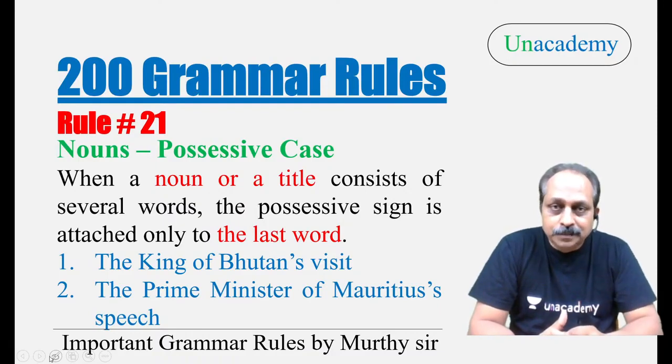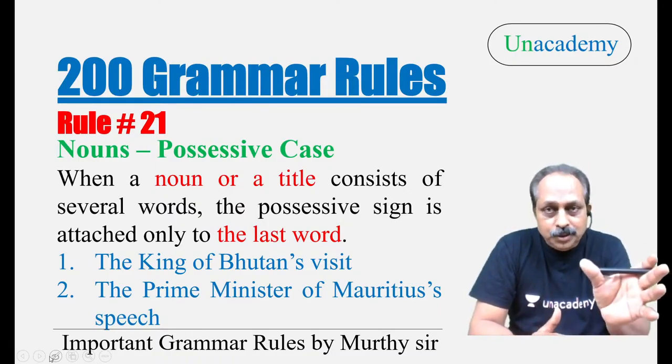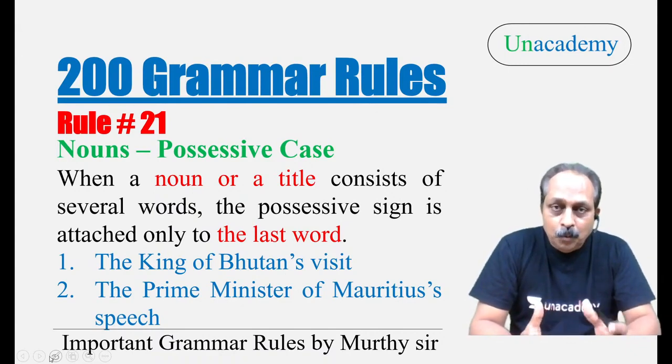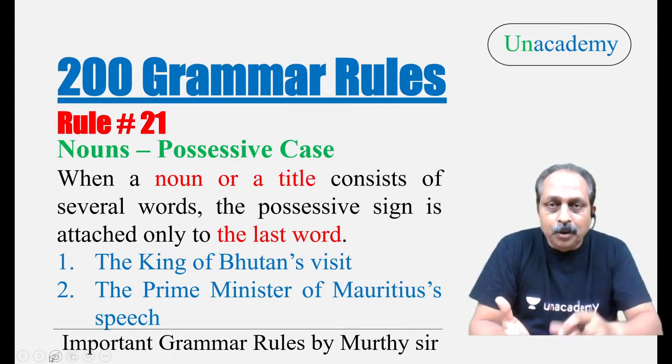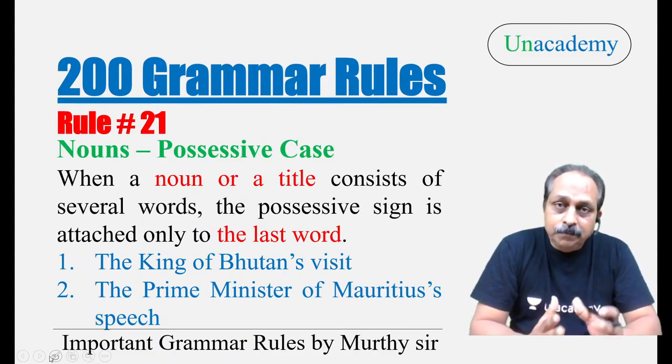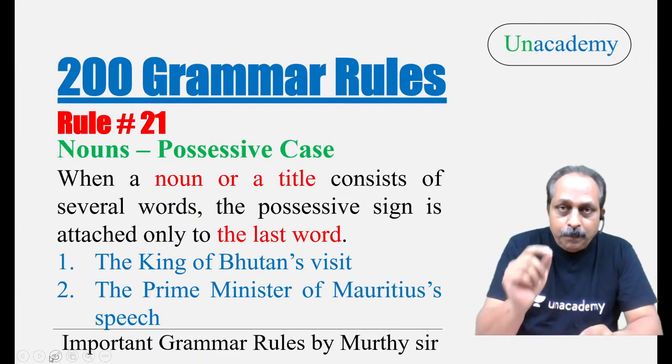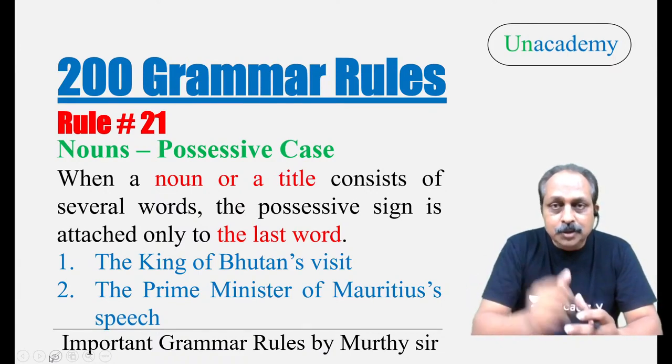And the title of a person, usually, or a post, has three or four words. Whenever you have to use the possessive case with nouns that have two or three words, that means compound nouns, or titles of someone or something, you have to use the possessive case with the last word.